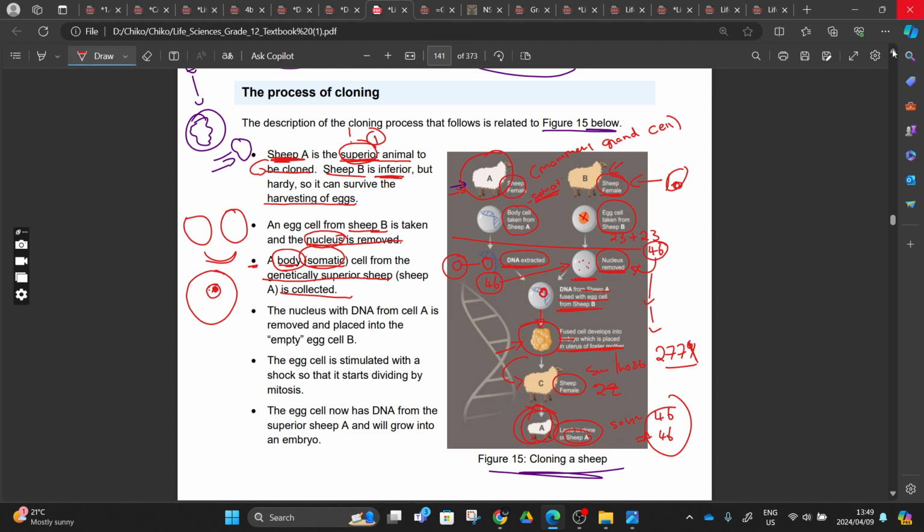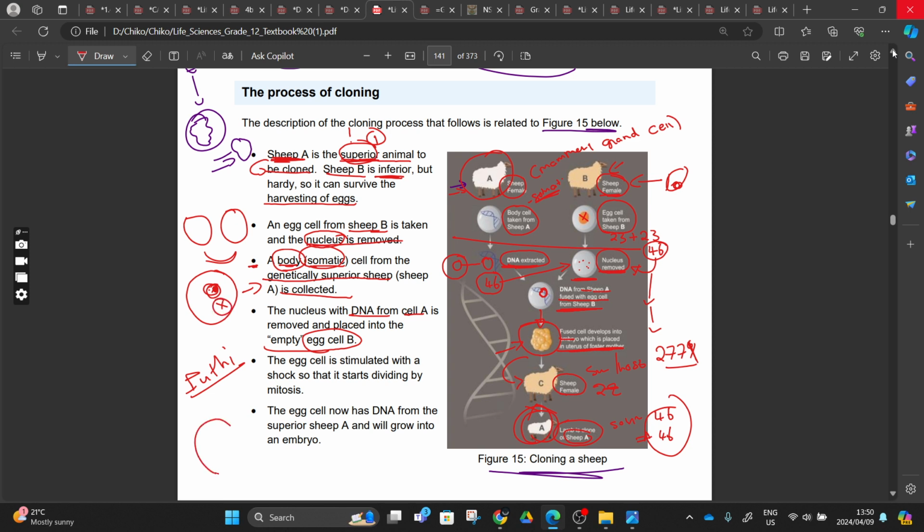But in the case of Futi here in South Africa, they took an ear cell to prove that this process can happen using any somatic cell. The nucleus of the DNA from cell A is removed and placed into the empty egg cell. So we remove this nucleus, we replace it with another nucleus, in this egg here.